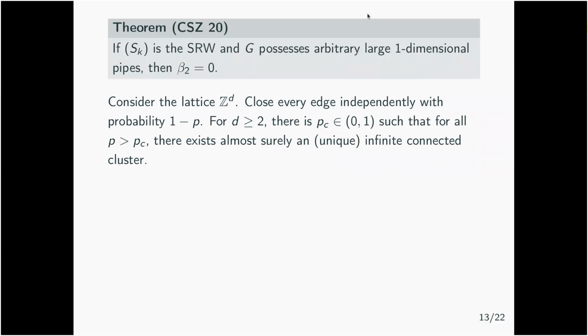So consider the lattice Z^d, and you close each edge independently with probability 1 minus p. By closing, I mean that we remove the edge with probability 1 minus p, independently for every edge. It is well known that when d is bigger than 2, there is a critical parameter pc, such that for p strictly bigger than pc, there exists almost surely a unique connected infinite component of the percolation cluster.